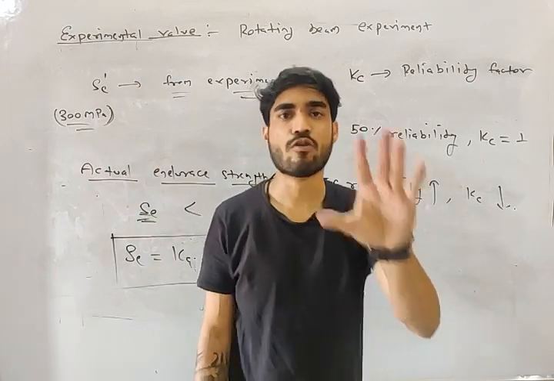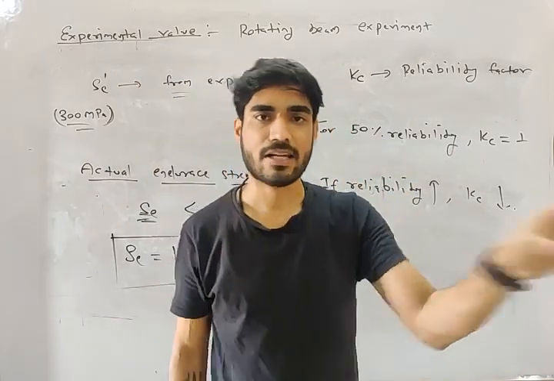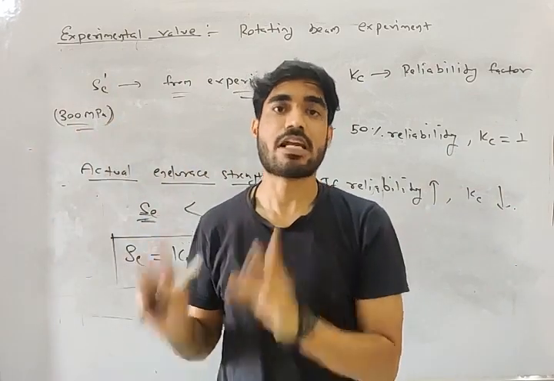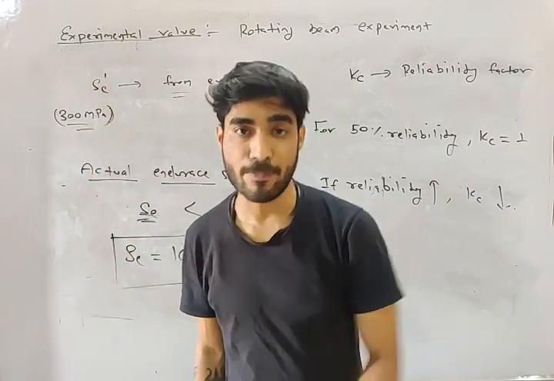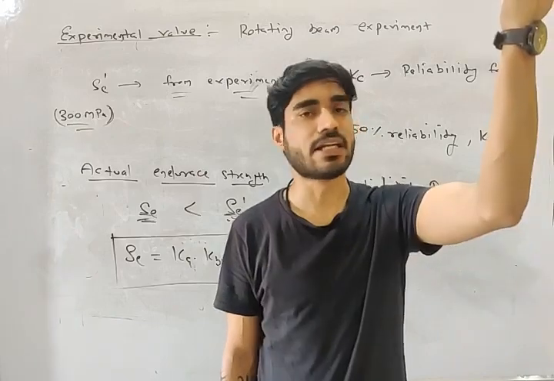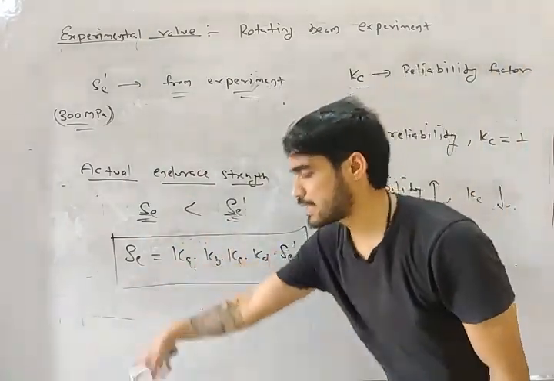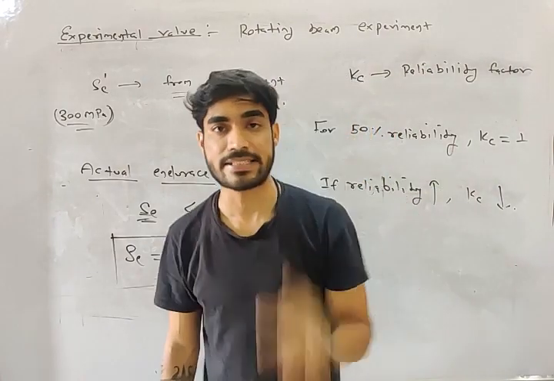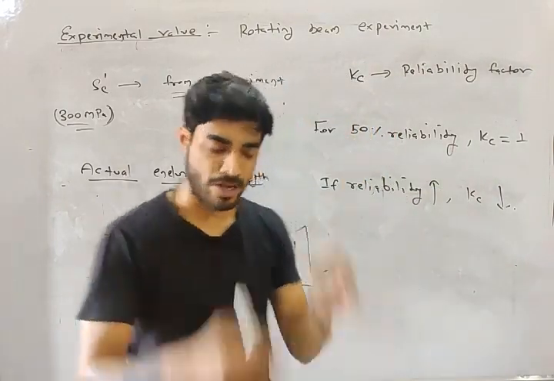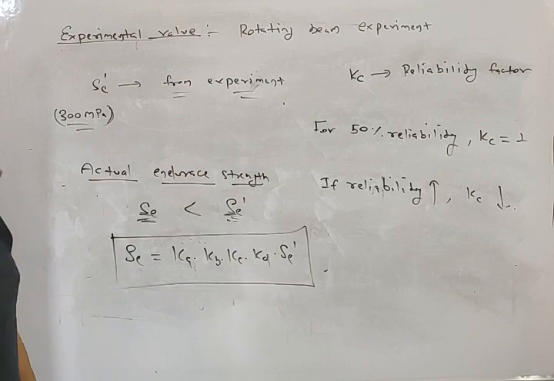If you want 20% to fail, 80% should be safe. Then how much reliability do you need? 80% reliability. So your reliability is increasing. So Kc will decrease, and if Kc decreases, endurance strength will decrease. Do you understand this point? Very good, my friend. So this is the reliability factor.